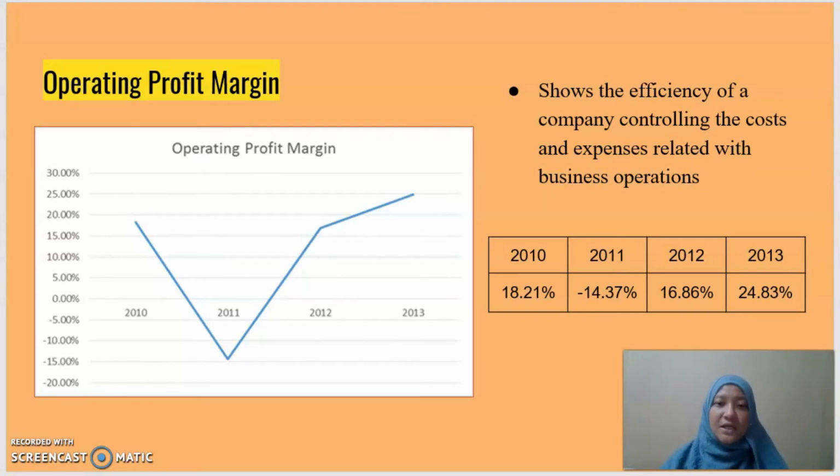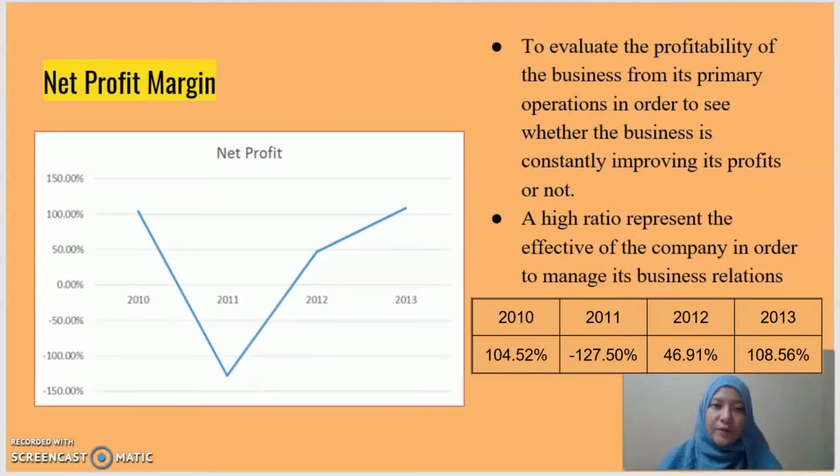It shows that in that particular year, the company did not control its costs and expenses well during its business operation, compared to the other 3 years, 2010, 2012, and 2013, that show a positive profit percentage.